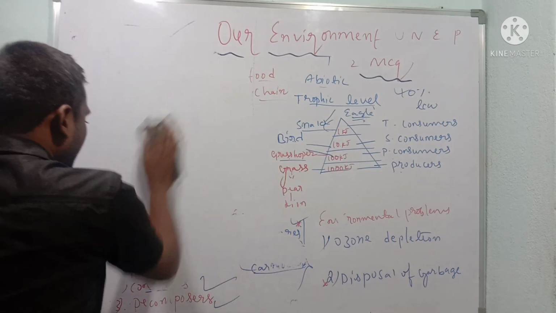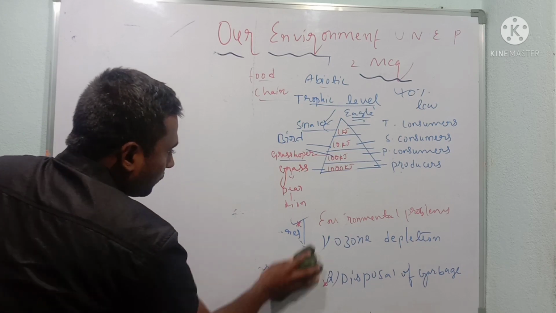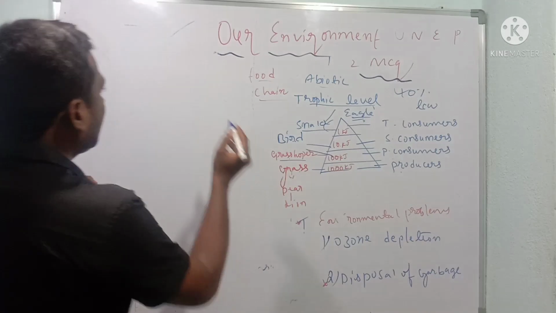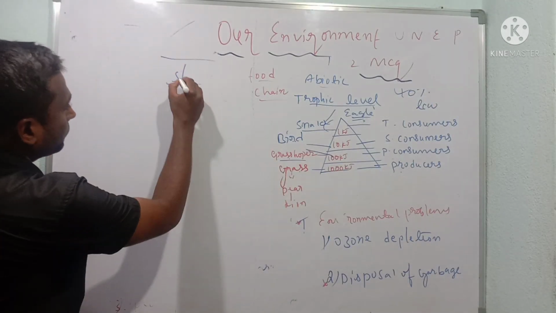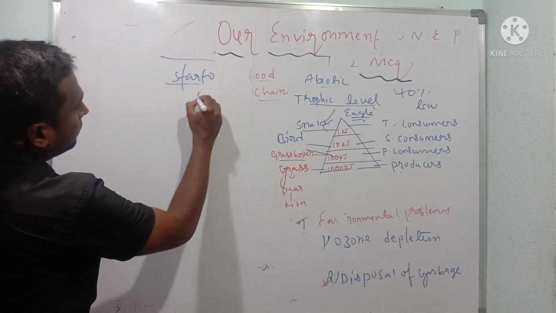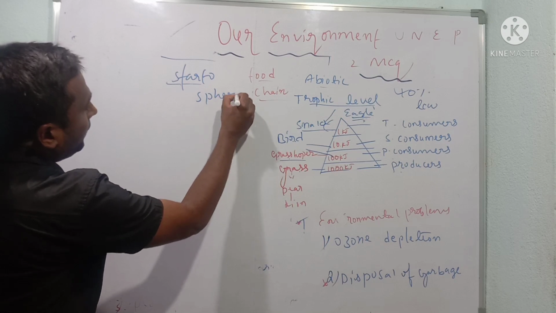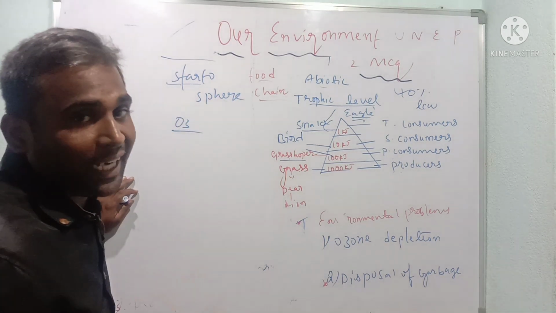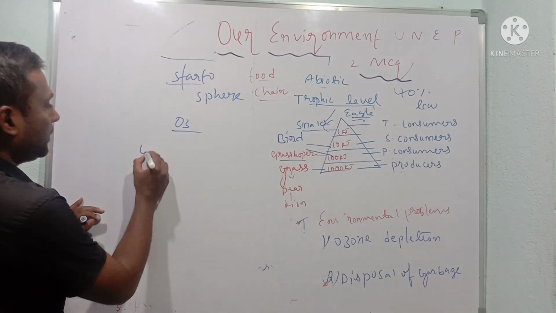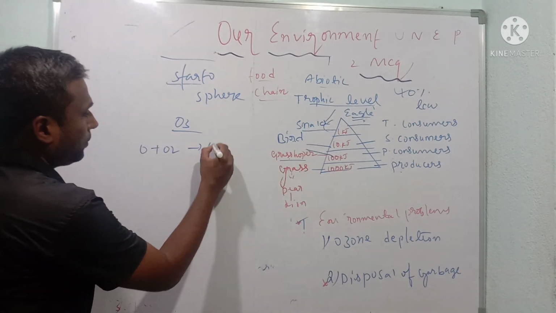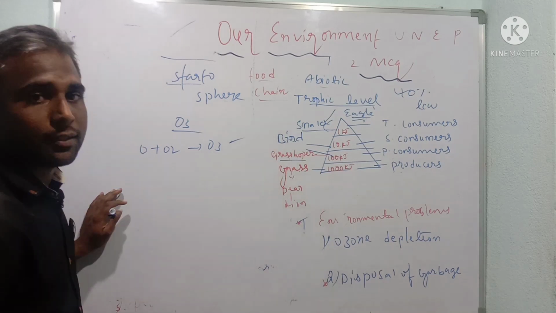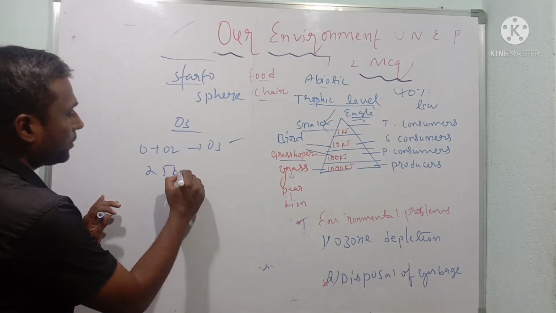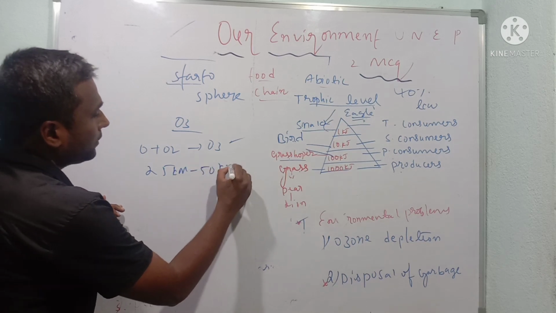Ozone is a protecting layer, as you know. It is found in the stratosphere and has the molecular formula O3, which is triatomic oxygen. When oxygen reacts with diatomic oxygen molecules, it forms the ozone layer. Dear students, it has a thickness of 25 km to 50 km.